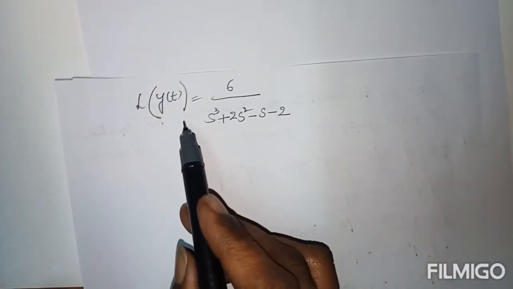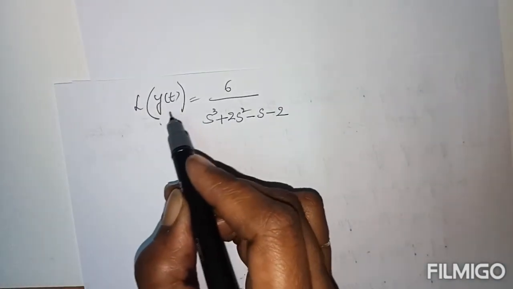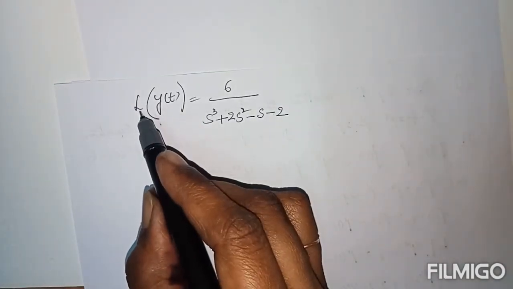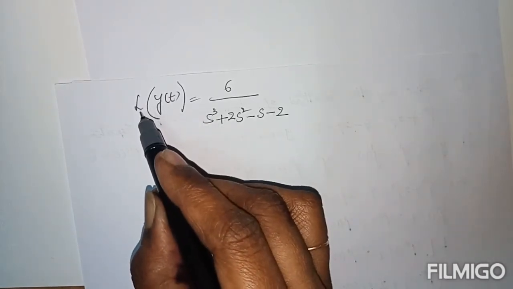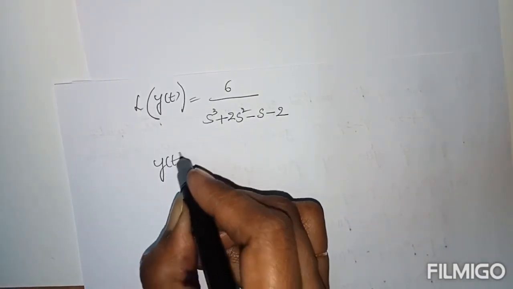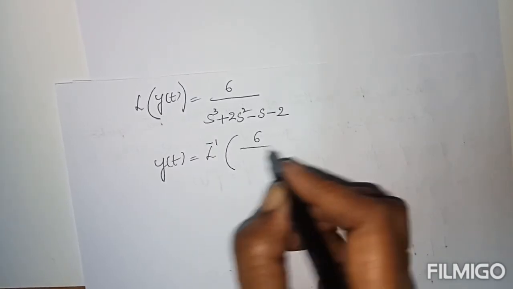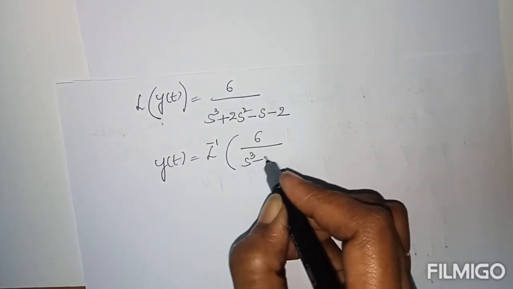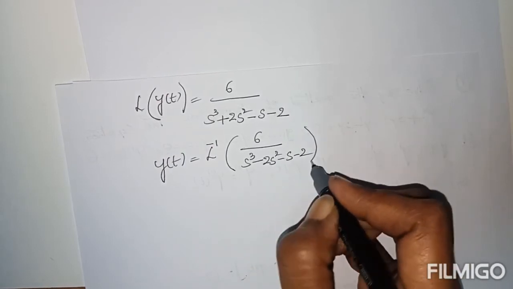Now y of t equal to, this is the fraction. Now y of t only we need, so I enter the operator on the opposite side. L is the operator here. Now write this operator on the opposite side. Then L becomes L inverse, minus 2.